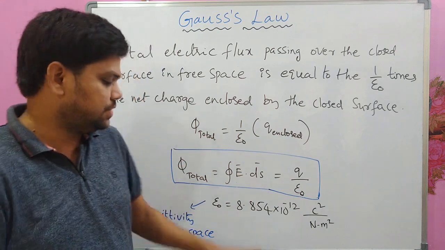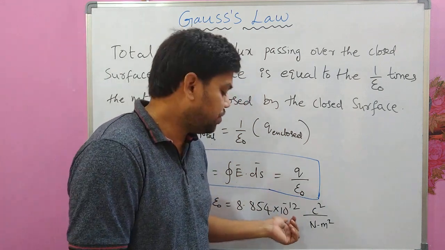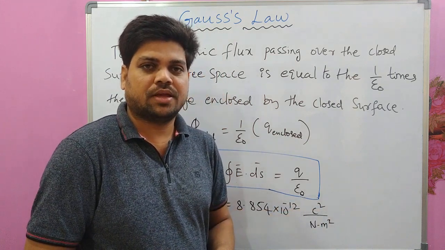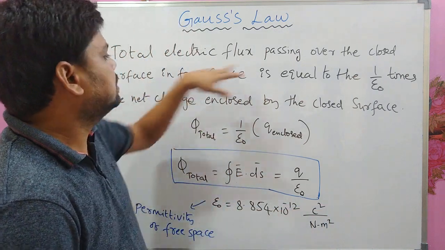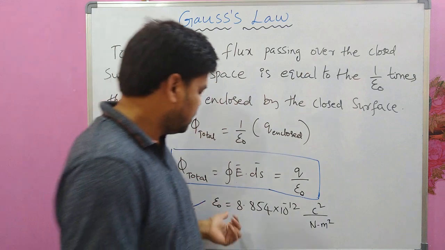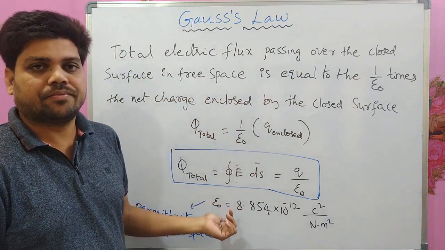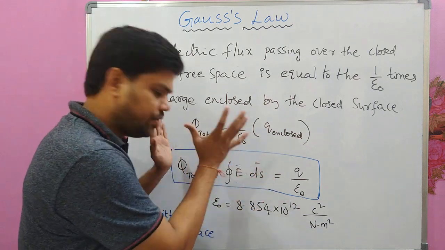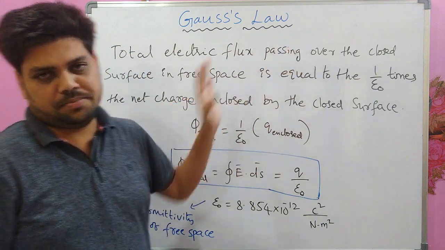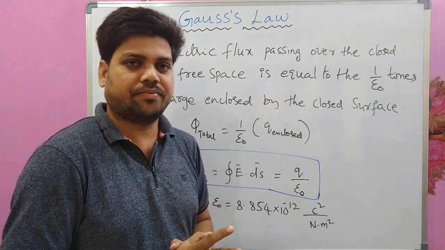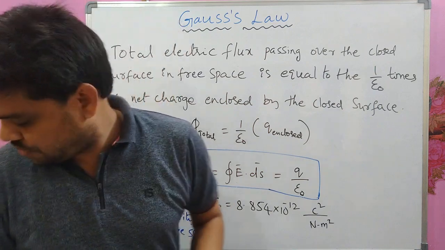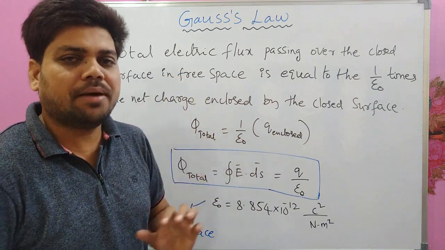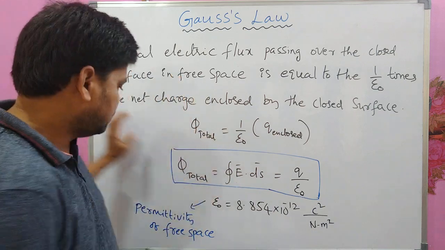Okay, so here epsilon naught is the permittivity of free space, which is 8.854 times 10 to the power of minus 12 coulomb square per Newton meter square. See, I said here the surface is in free space. That's why we are using the permittivity of free space. So remember this equation. If you can remember this, you can write this statement very easily. Now we will try to prove this Gauss law with some simple example.